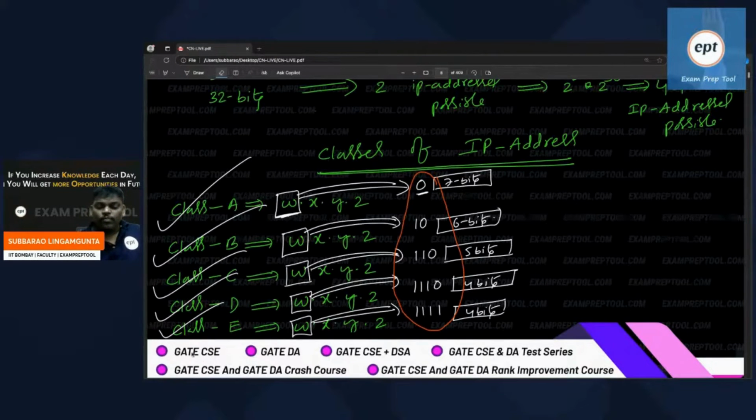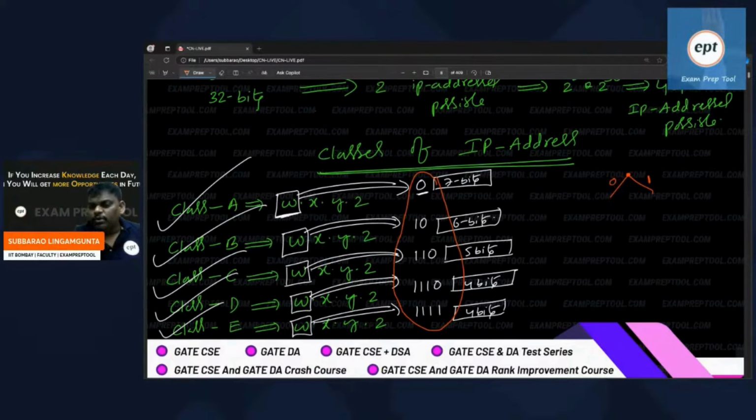To get more clarity, can you see this one? First bit is 0, first bit is 1. Can you help me now?